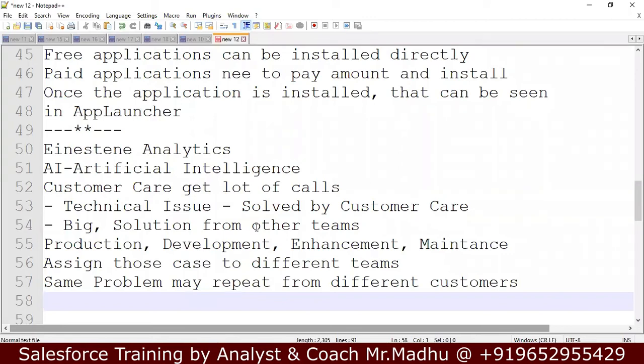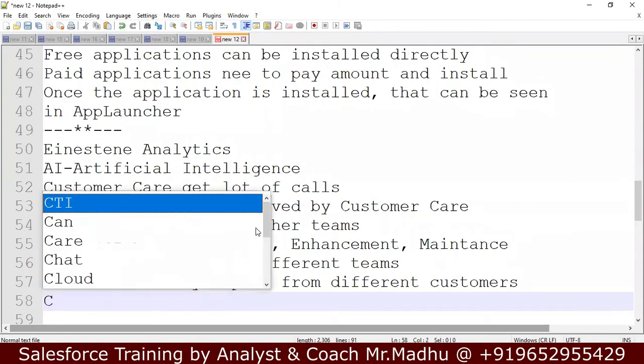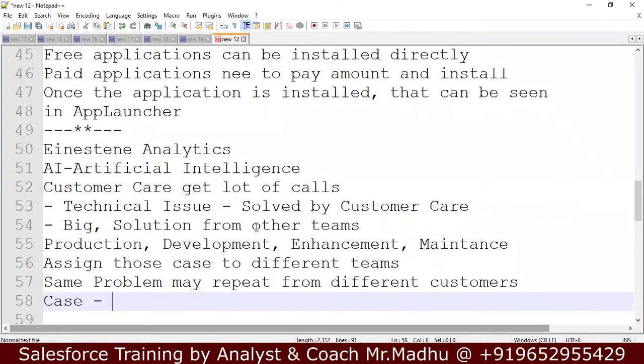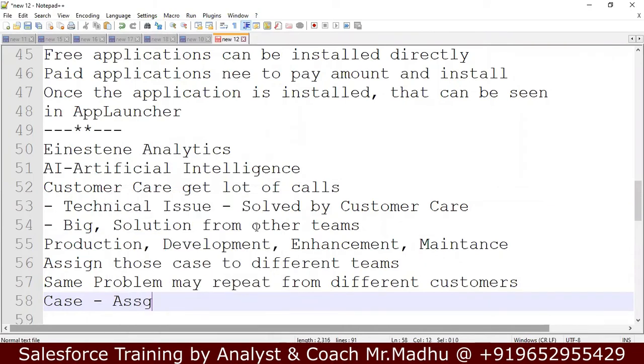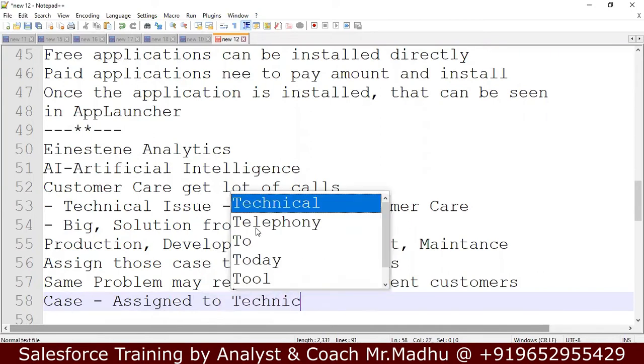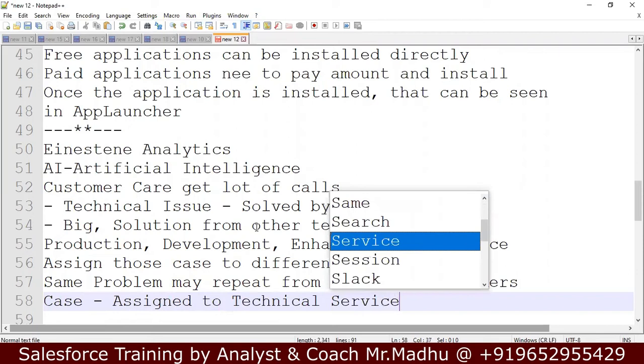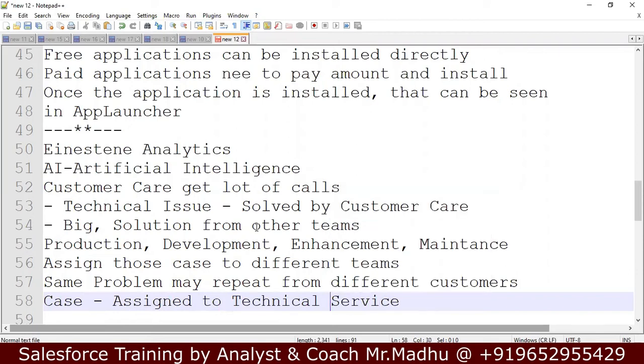So whenever customer care gets this kind of issues, this kind of cases, automatically this case can be assigned to the technical team or service team.